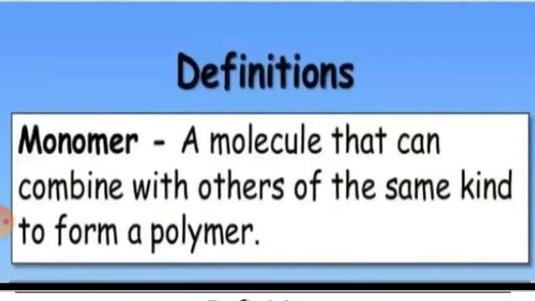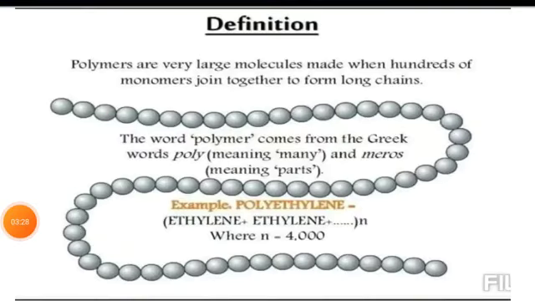So one molecule, one part will combine with another part, that is one monomer will combine with another monomer, and then it will give you polymer through the polymerization process. So this is an important concept.